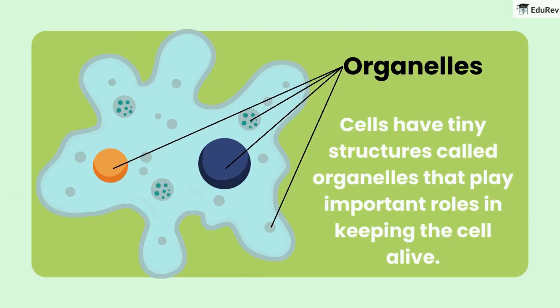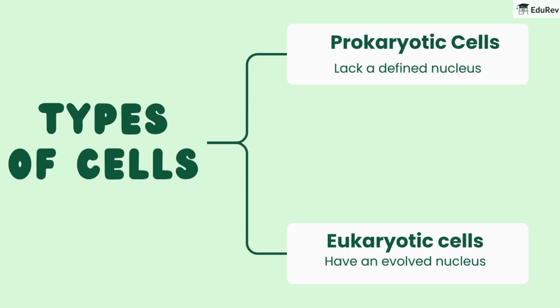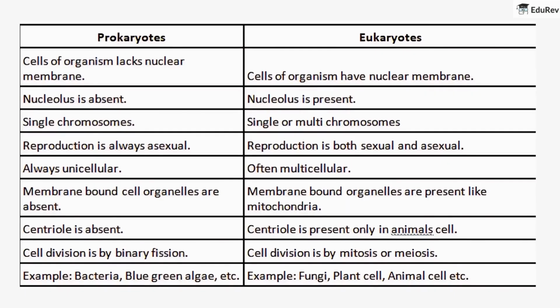Cells have tiny structures called organelles that play important roles in keeping the cell alive. There are two main types of cells: prokaryotic cells and eukaryotic cells. Prokaryotic cells lack a defined nucleus, while eukaryotic cells have an evolved nucleus. This slide shows the key differences between prokaryotic and eukaryotic cells. Prokaryotic cells are simpler, while eukaryotic cells are more complex and advanced.